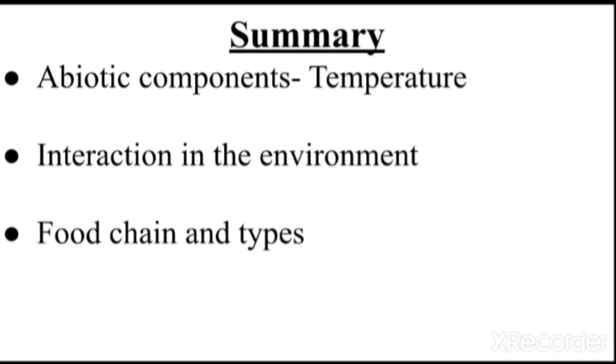Now let us summarize the topics we have discussed. We discussed the abiotic components, which include temperature, then interaction in the environment, which includes the food chain, and different types of food chain. In the next topic, which is an interesting one, we will look at the mineral cycle. And apart from the mineral cycle, we also have the balance between oxygen and carbon dioxide in nature. All these topics we will discuss in the next session, children.